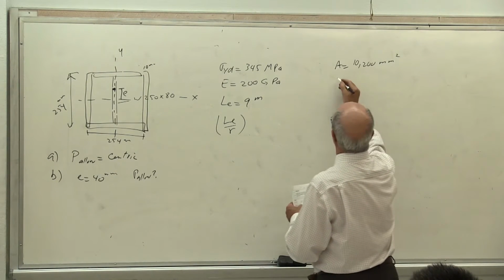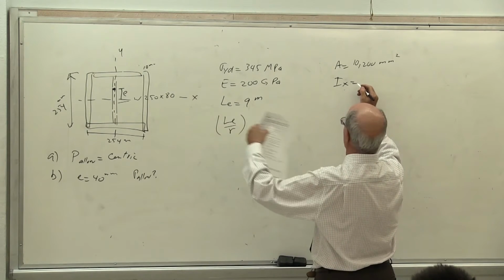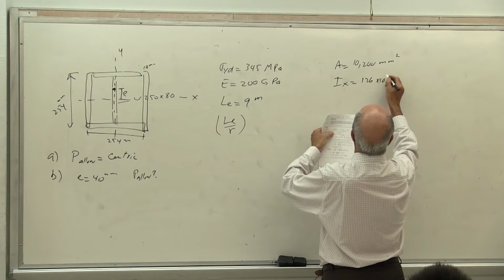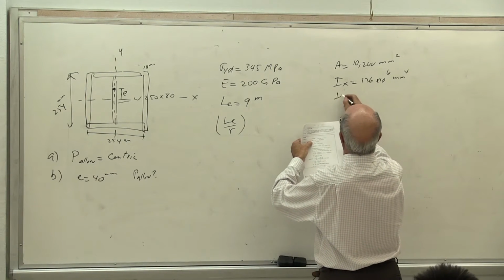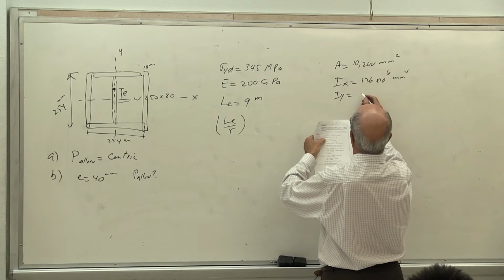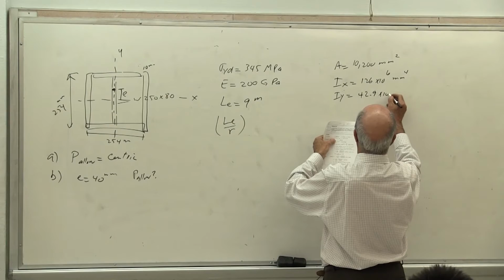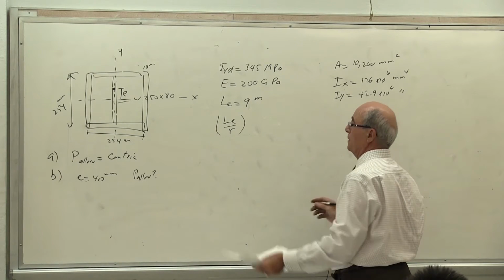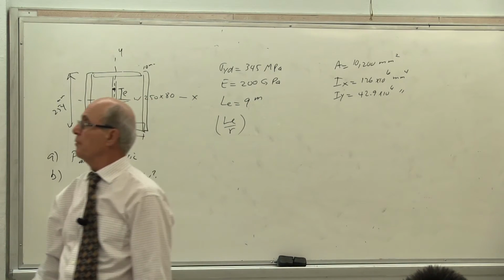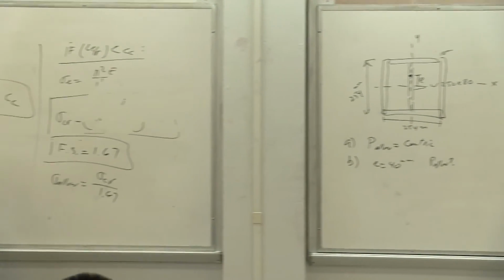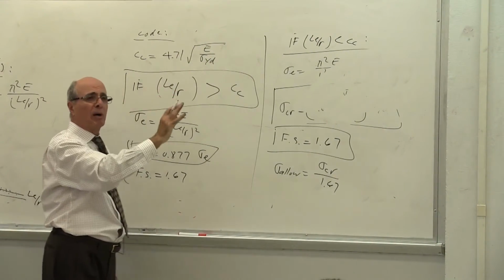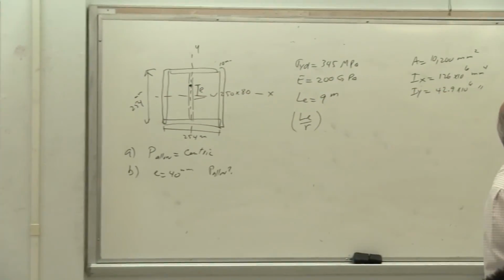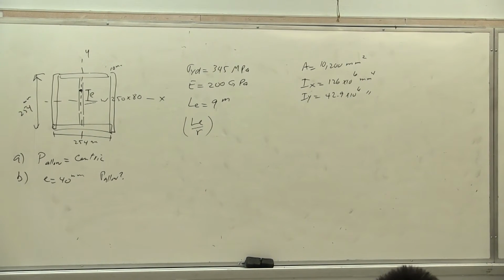Ix is given for the profile. Ix from the table is 126 times 10 to the power of 6 millimeter to the power of 4. Iy, I can convert it to meters, is equal to 42.9 times. That's what is given. Okay? Which way is going to buckle? If I want to go to the centric, first of all, I have to calculate my Le over r. No matter what problem, whether it's a code or uncode or whatever it is, everything depends on Le over r and which way it buckles. Is that correct? That is standard.